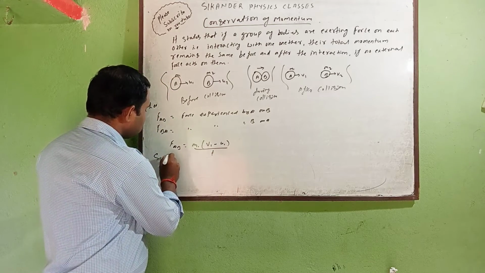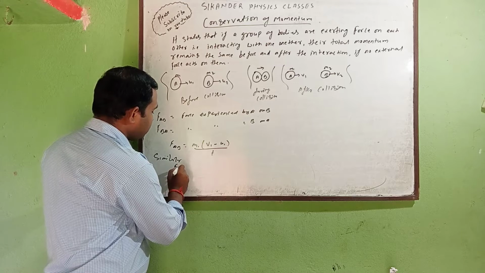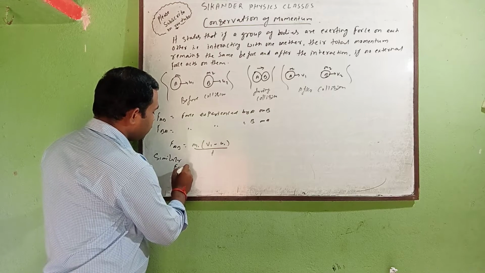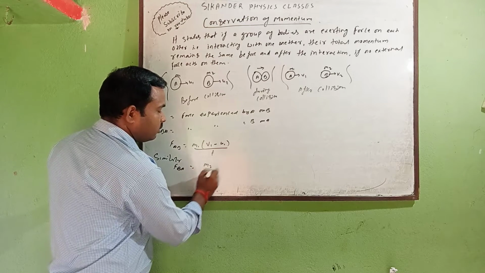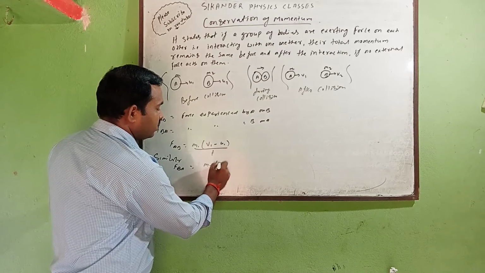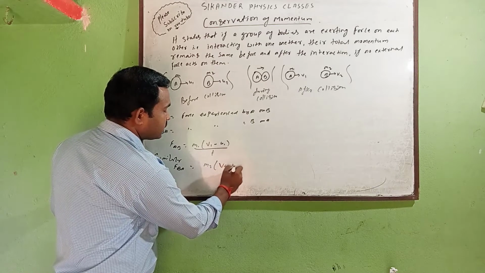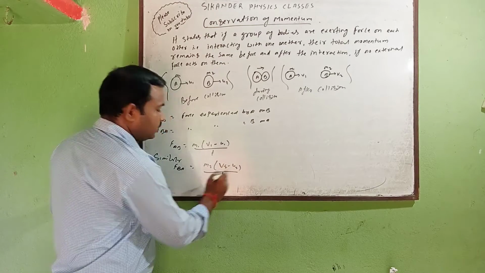Similarly, FBA equals m2 times (v2 minus u2) divided by t.